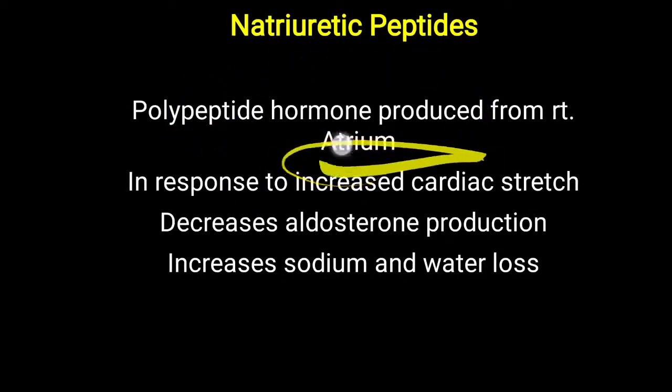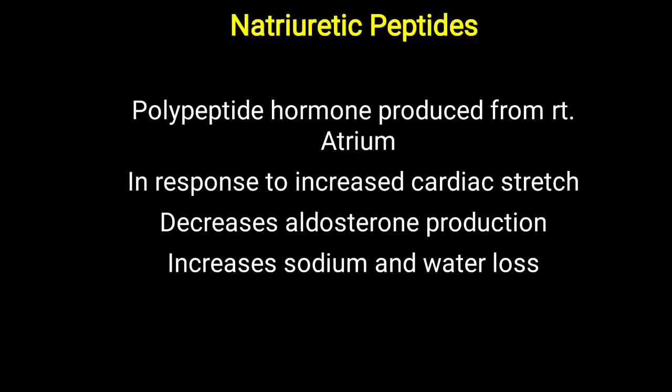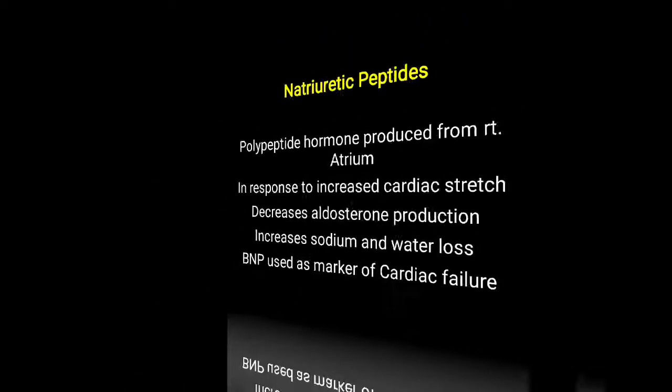Now we have already discussed one important marker, that is BNP, brain natriuretic peptide. It is an important marker for cardiac failure. In the cardiac function test we discussed that BNP is an important marker for cardiac failure. So that is another important hormone which is regulating water balance. Then there is the thirst center, which helps to maintain normal fluid balance.